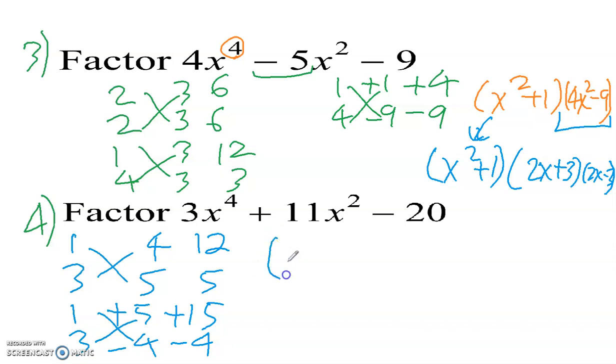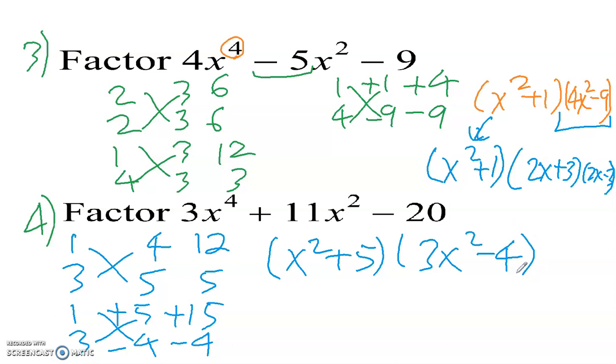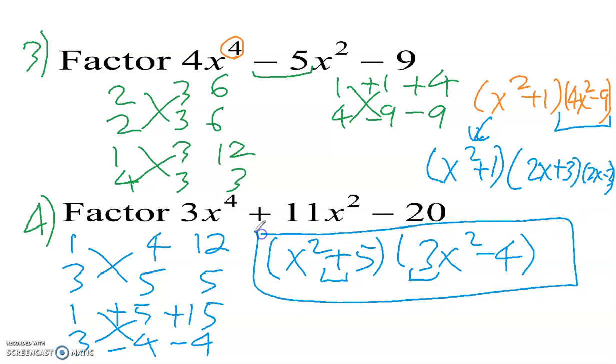And so our factors are going to be x squared plus 5 and 3x squared minus 4. But looking at this, the x squared plus 5, there's nothing we can do with that because first of all, this is a plus, so we don't even have a difference of 2 squares. But for the second one, there's no square root of 3. The square root of 3 is a decimal. So there's nothing we can do. That's our final answer. But on number 3, you see how we can break one of these factors up further by factoring the difference of 2 squares.